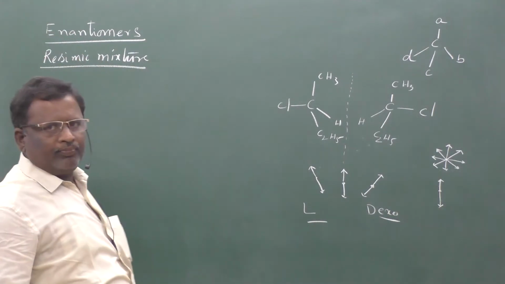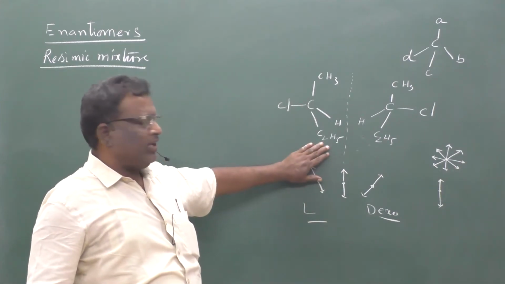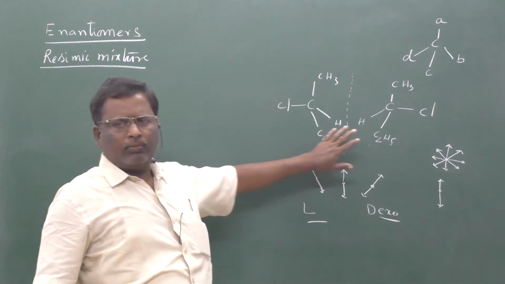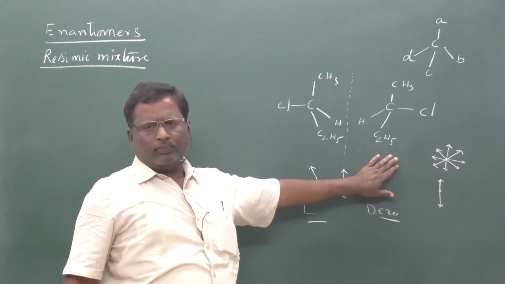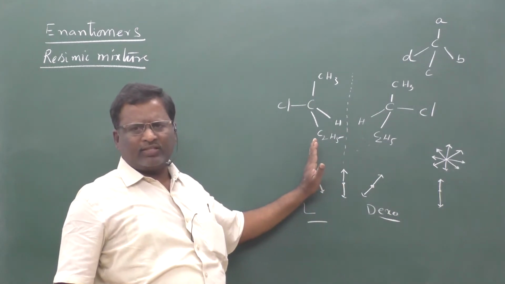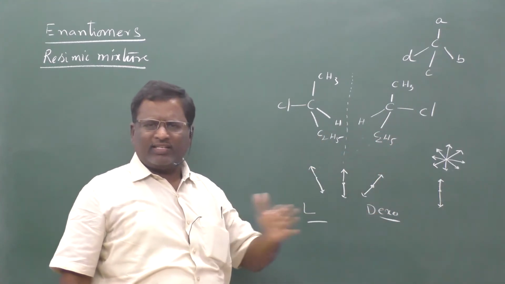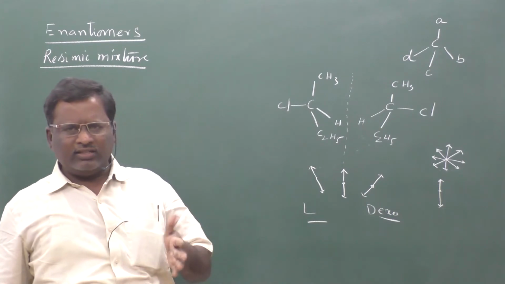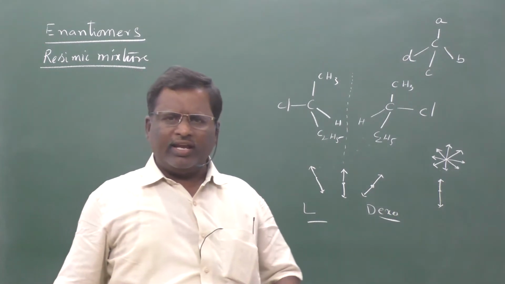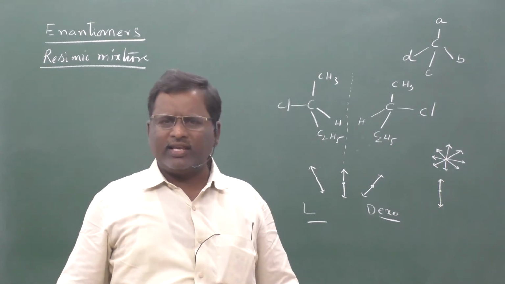Racemic mixture. If any substance contains 50% of levo form and 50% of dextro form, the optical rotation created by this 50% is neutralized by that 50%, so that the resultant ray does not rotate either to the right side or to the left side. Such a mixture is said to be